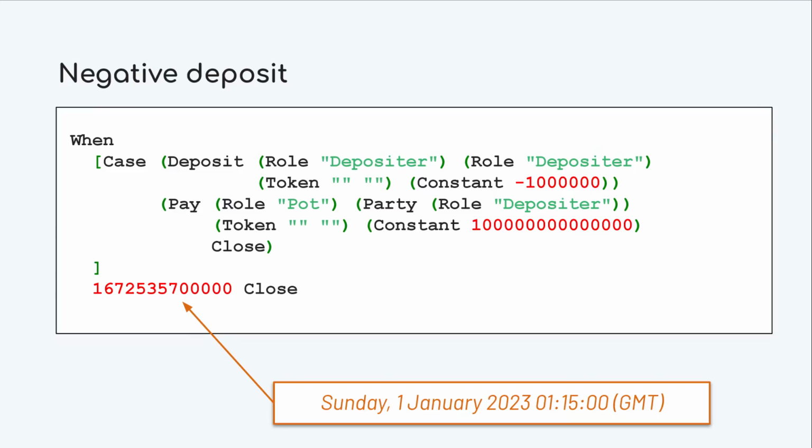This is an example of a negative deposit. You can see that there is a payment to the depositor that would probably be in their benefit that is protected by a negative deposit. If it was just impossible to make a negative deposit, then it would be impossible for the depositor to get any money at all. But because the deposit is interpreted as a zero deposit, then the depositor can just make a transaction that triggers the payment.